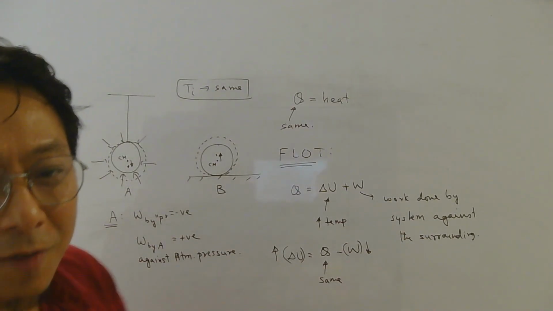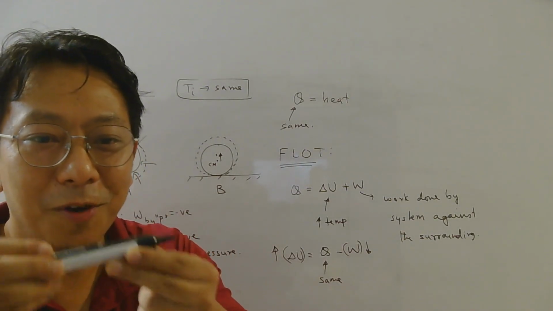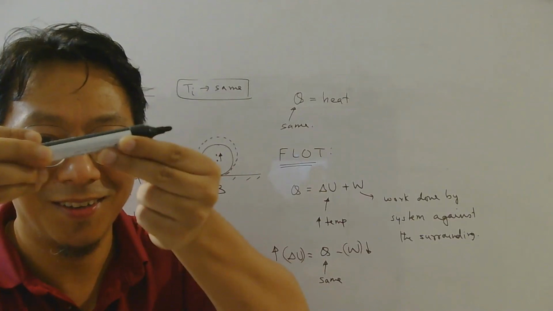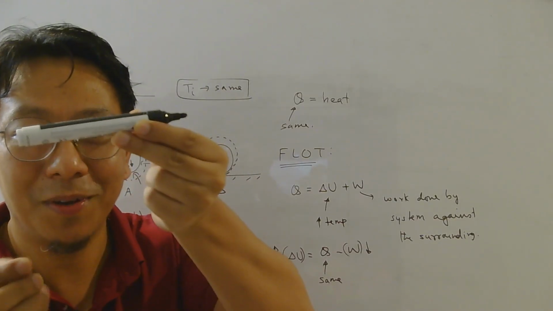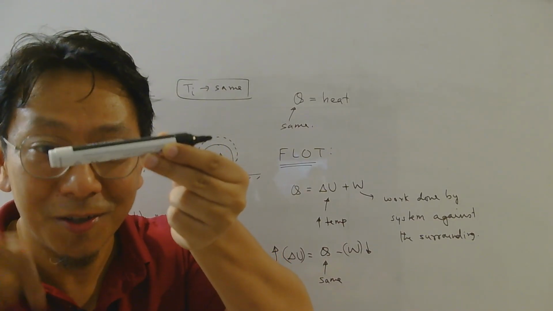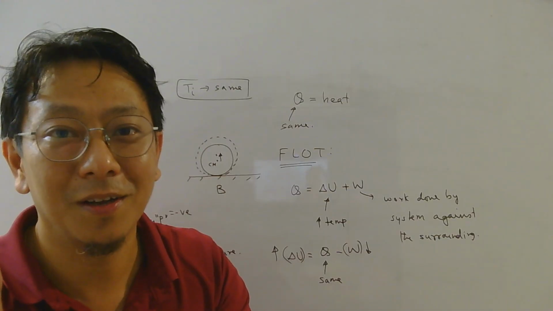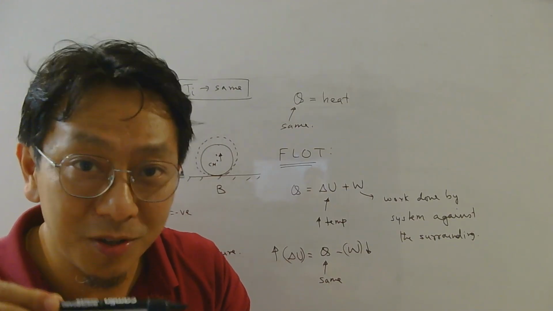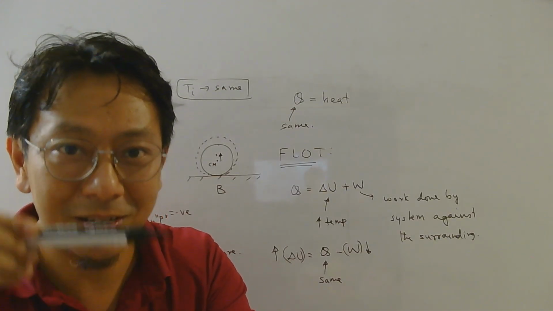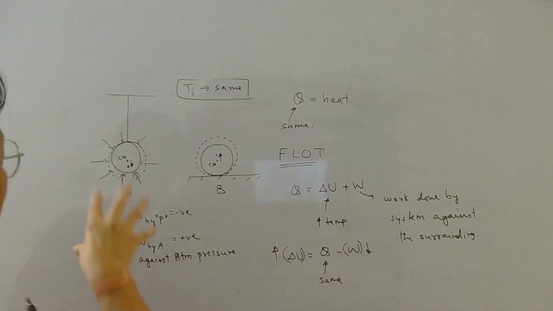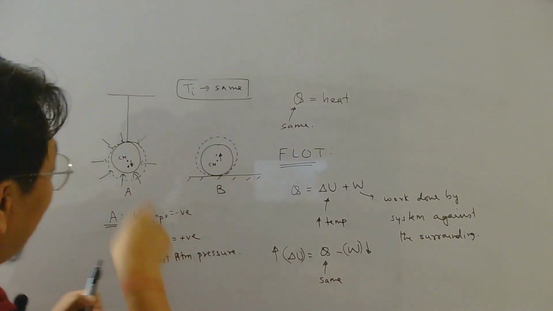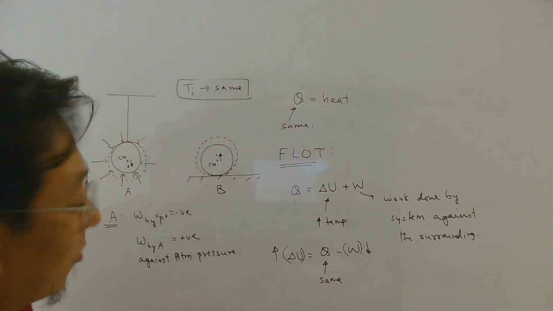This is something like if I want to move this marker from here to here slowly, then while going up, gravity is acting downwards. So gravity does negative work. So therefore, I must do positive work during this displacement. So pressure is doing negative work. So this system has to do positive work.